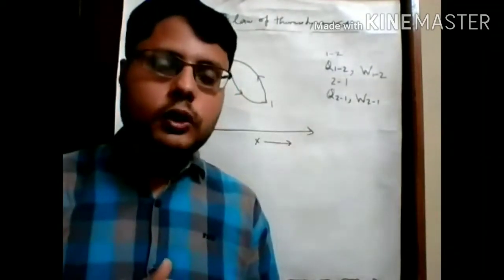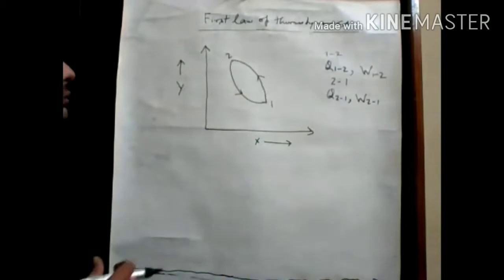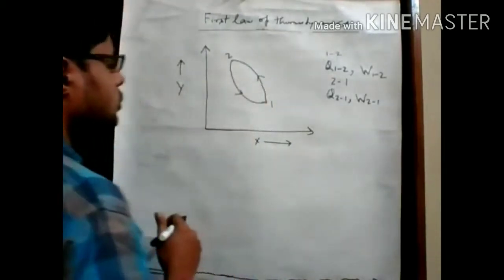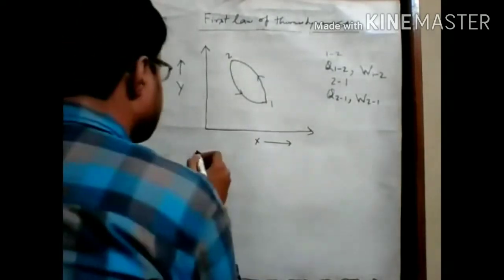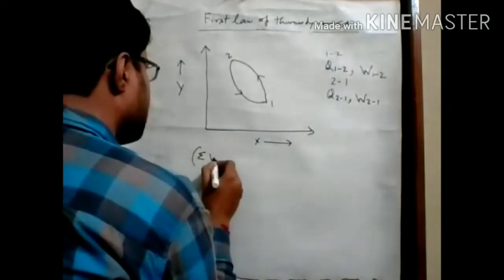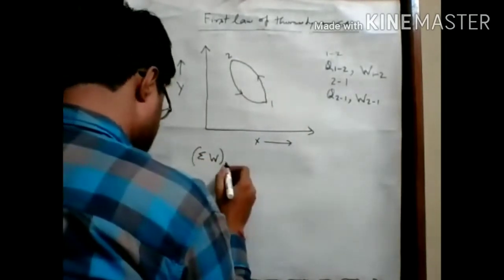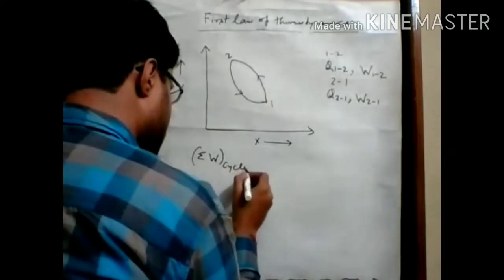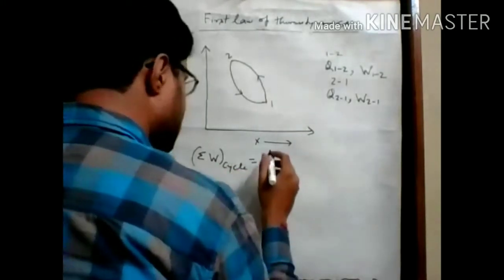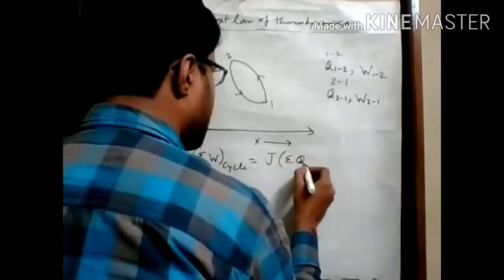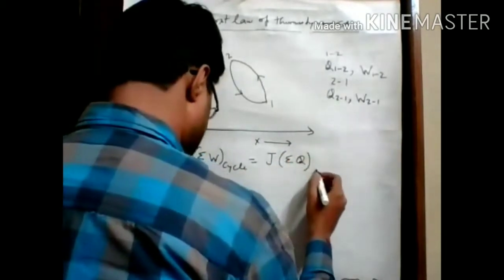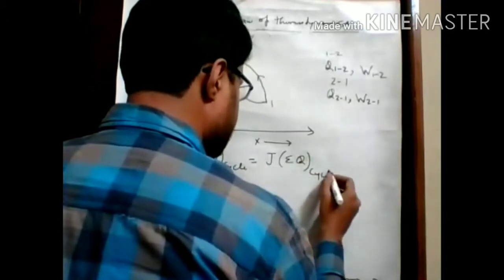So if we apply this to this cycle, we can say that sigma W for a cycle must be equal to J times sigma Q for this particular cycle.